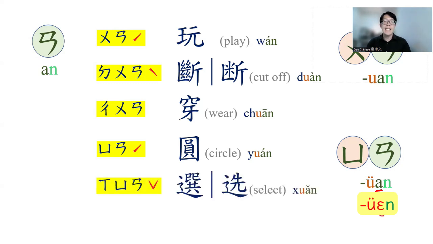Next one is xi, yu, an, third tone, xuan. Xuan means to choose or to select. And the next one, ji, yu, an, juan. Juan means donate.